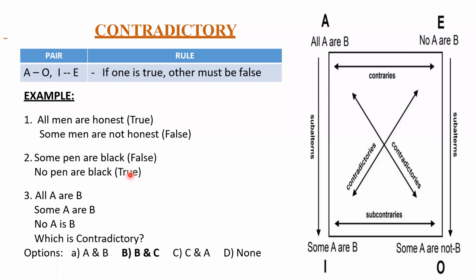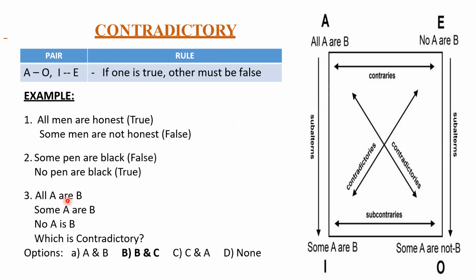So simple. Clear? This question has been taken from your question paper. Instead of giving two statements, they'll give three statements. Whenever they give three statements, compare the first statement with the second, and again compare the first with the second one. This is your statement, this is your conclusion number one, this is your conclusion number two. Compare the statement with conclusion one, then compare the statement with conclusion two. In that way, we need to see whenever there are two or three statements. Clear? So now we'll see the answer.